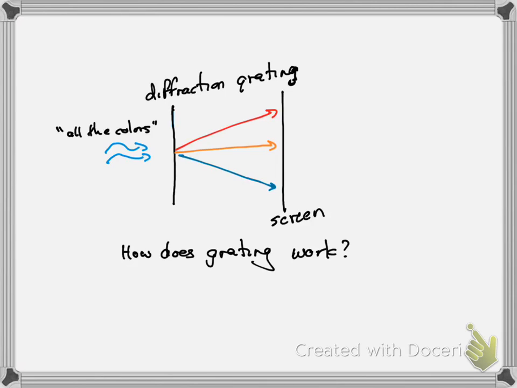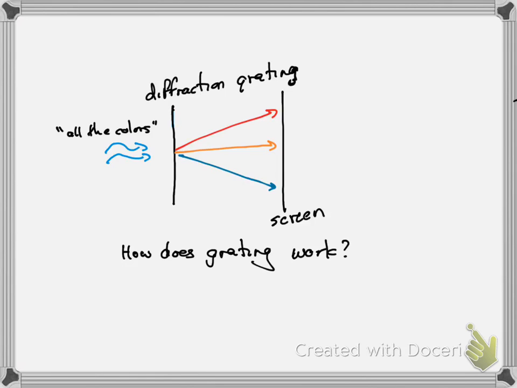So we get an interference pattern, but what that interference pattern does is that different colors of light will interfere constructively at different places, at different positions along a screen, because each of those colors has a different wavelength, so they interfere in a different place.